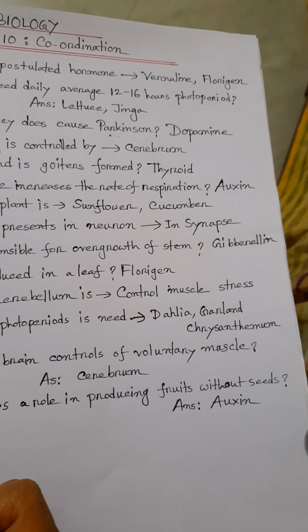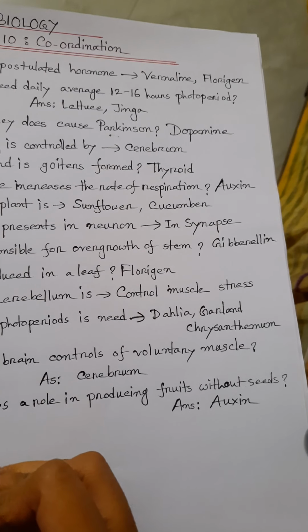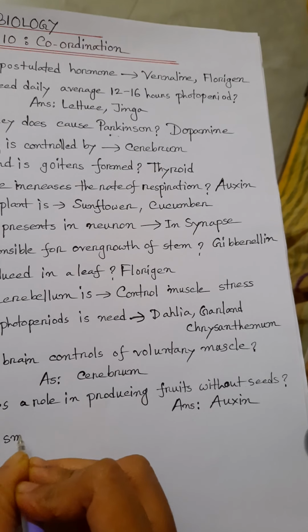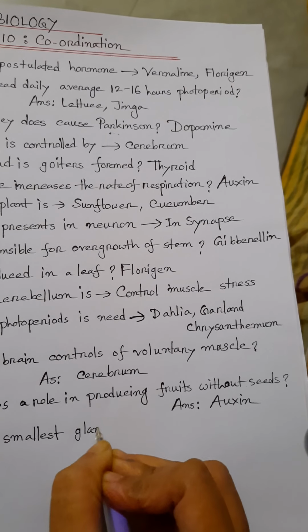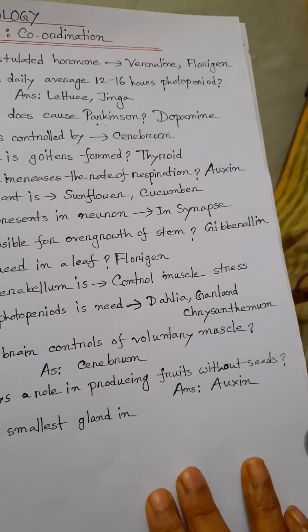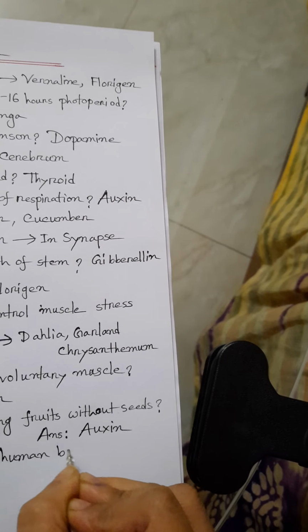Parkinson disease occurs due to lack of which of the following? Parkinson, so lacking of dopamine. Okay, repeat question. Which one is the smallest gland in the human body?